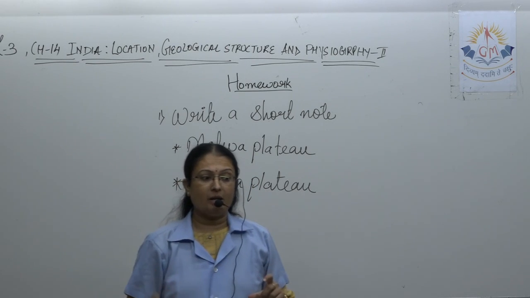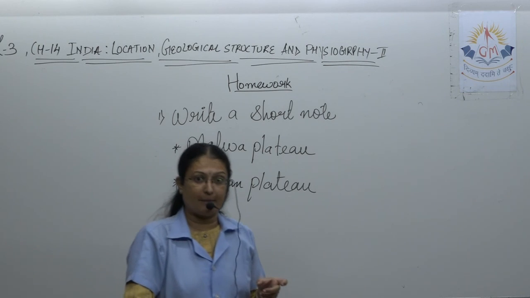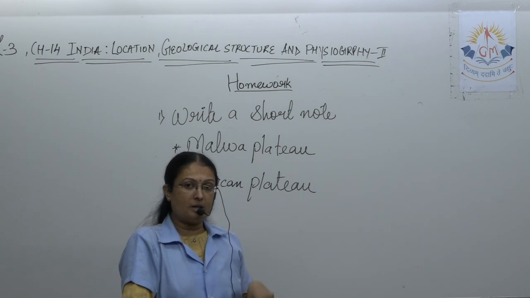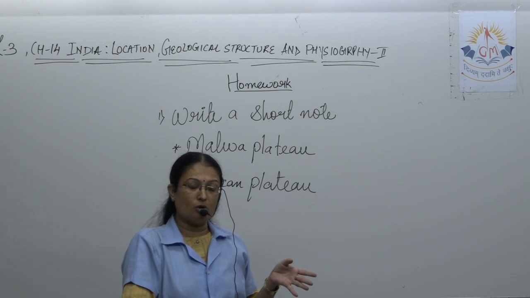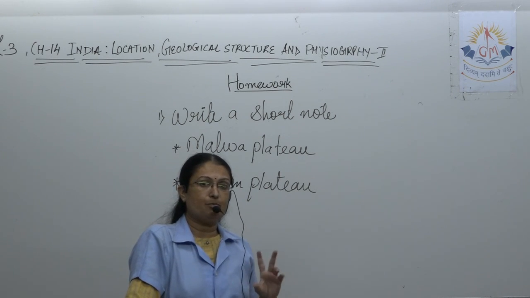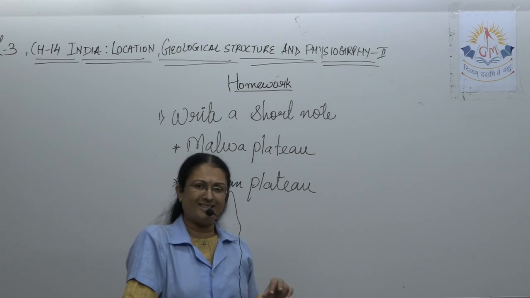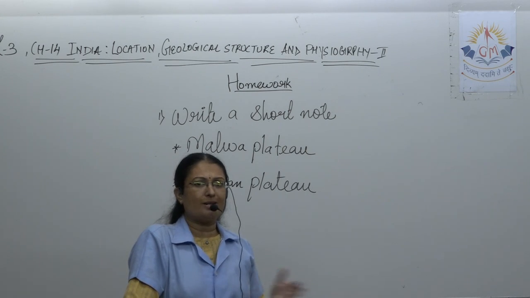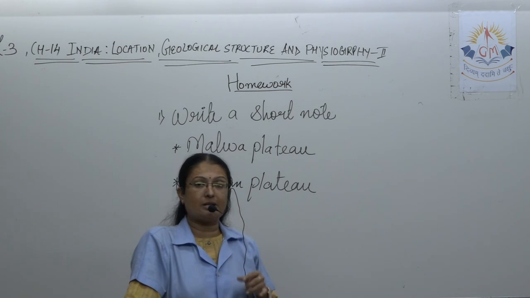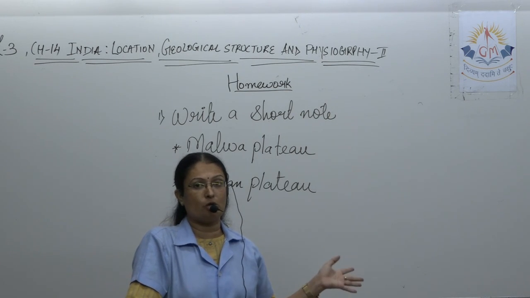So I think all the points and concepts we have discussed right now in this lecture and in previous lectures also. See, why am I repeatedly telling you that part 1 and part 2 are the same, but in different sections of what we are learning. We talk about the location, the geographical structure, and the physiography.